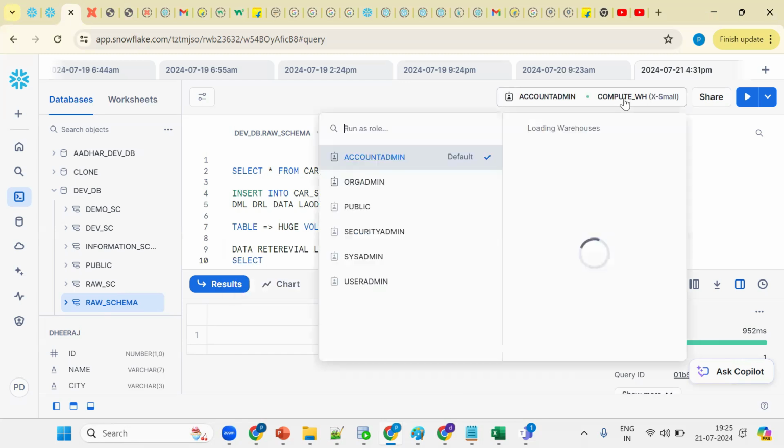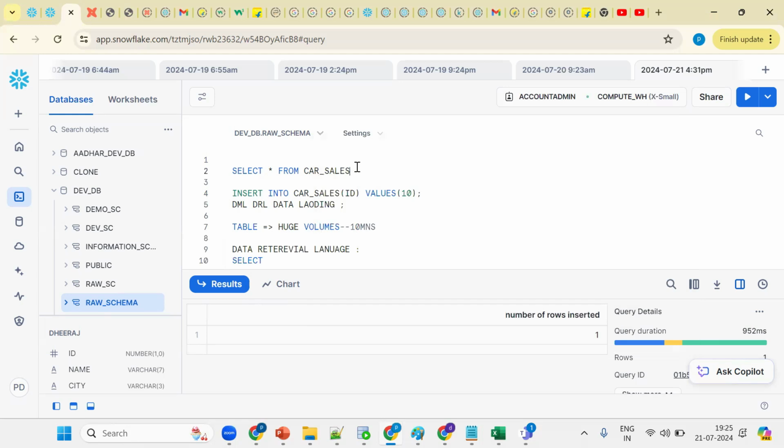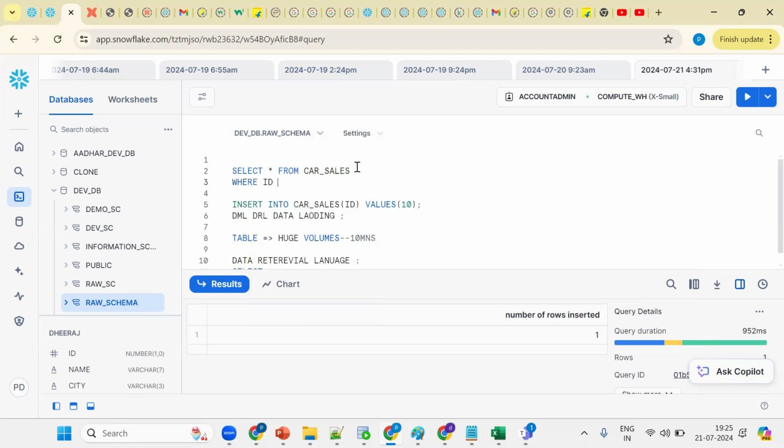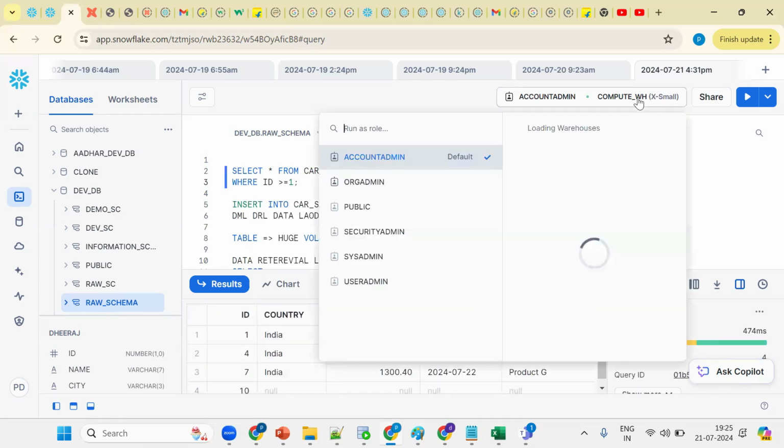Suppose I make it to suspend state. Now I want to filter, where ID is greater than or equal to 1. Let me select this query, a simple query. Now see, it's getting started status for the query.